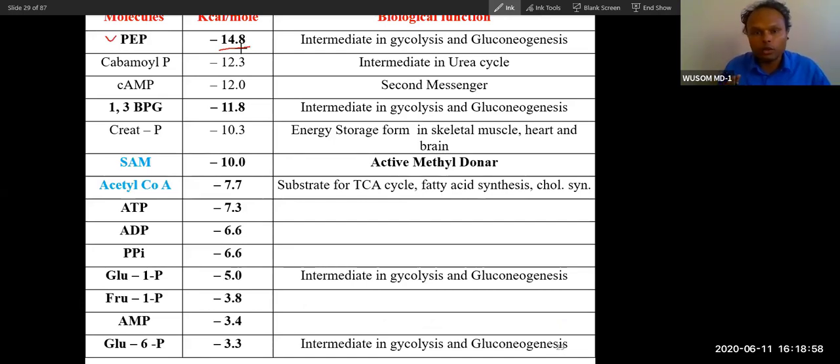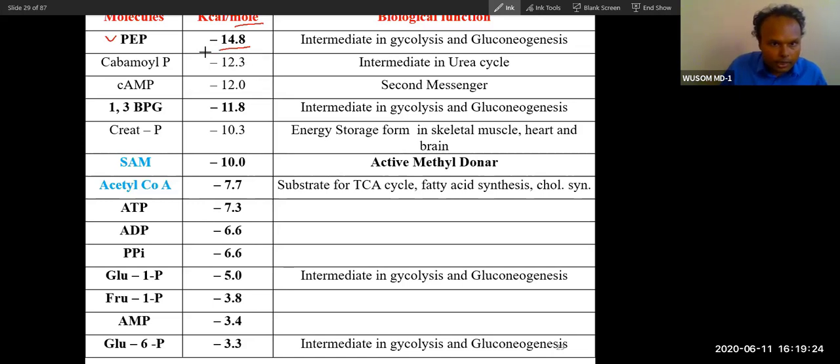1 mole is equal to 6.022 into 10 to the power 23 molecules. So when I say mole, it means a bunch of molecules, and that bunch of molecules will release 14.8. The minus sign, as I have already told you, denotes release of energy. So 14.8 kilocalorie energy is released.